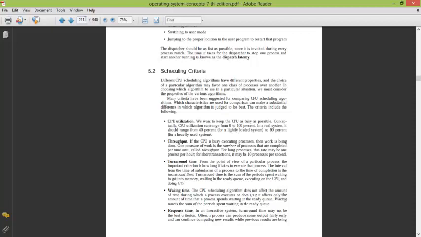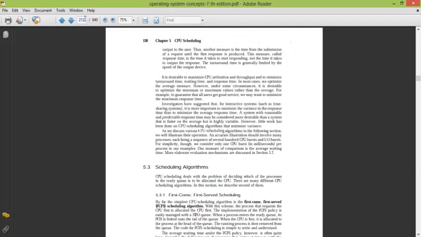Then there is turnaround time, that is the sum of all the waiting that a process has to do to get the CPU and complete, and it should be a minimum. The next are waiting time and response time. As the name suggests, the waiting time is the time the process has to wait in the ready queue, and the response time is how much time it takes to get the first response.